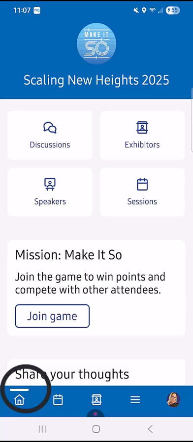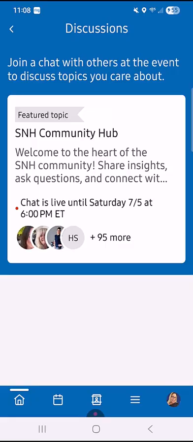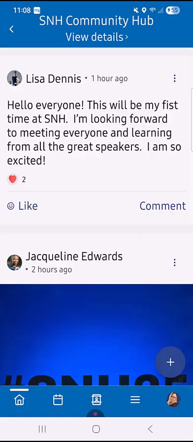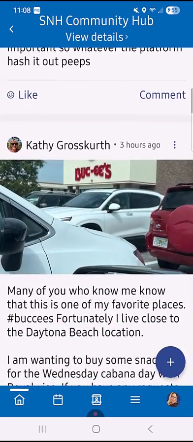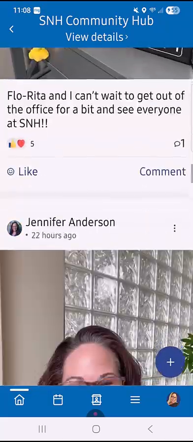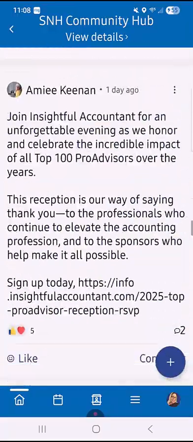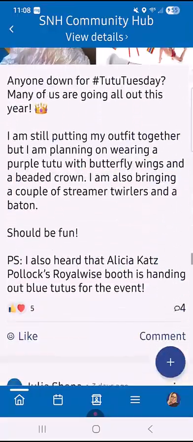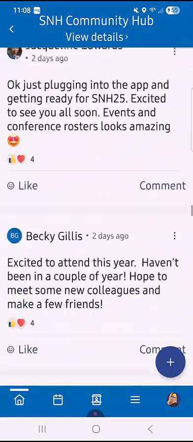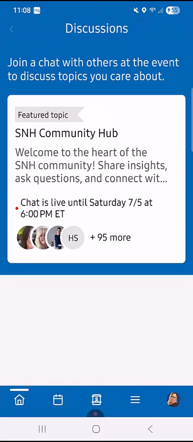In this area, we have the home page. So basically everything from now on that you need to know about this conference is here in this area. Number one, jump into the discussions. The discussions is where we're all going to be hanging out. It's where we're going to share updates, and we're going to be able to connect with one another before, during, and after the conference. This is an amazing opportunity as well for first timers to come in and start feeling connected and the warmth of our community. So definitely come in here and take a look at the Scaling New Heights community.